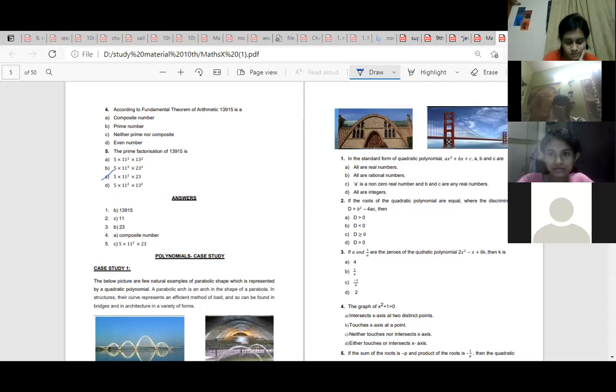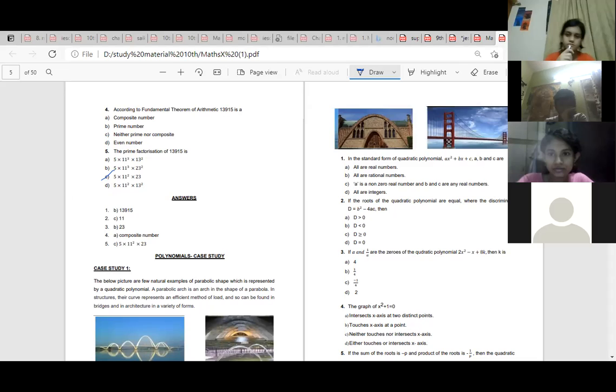Option C, ma'am. B, equation, so a should not be 0. If a is 0, then it will not be a quadratic equation, it will be a linear equation then. So C option: a is a non-zero real number and b and c are any real numbers.